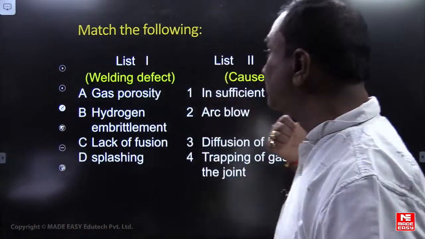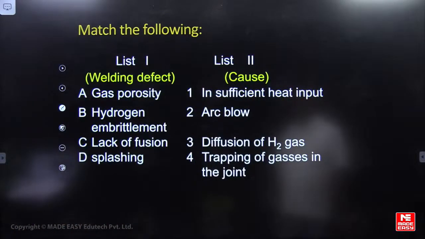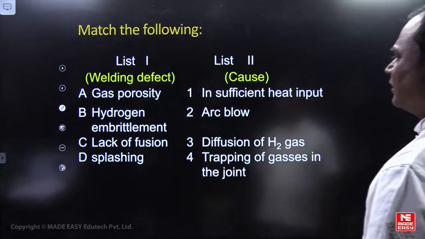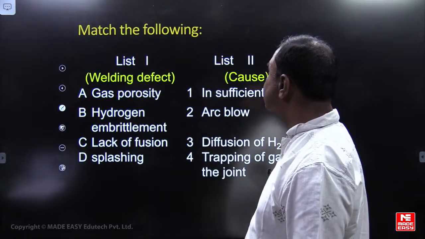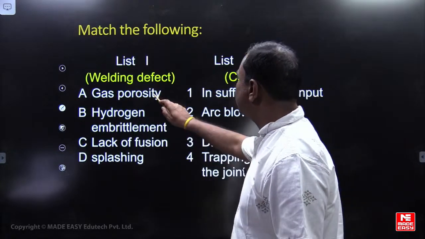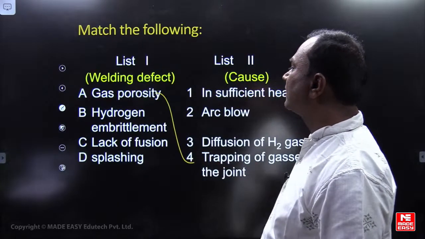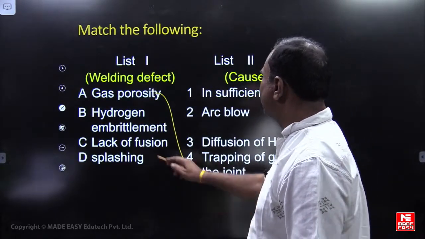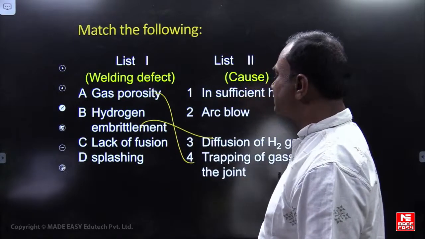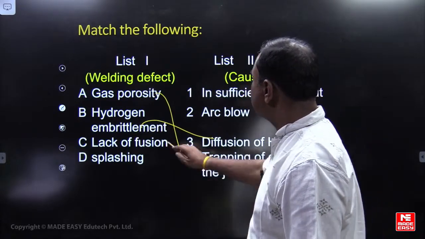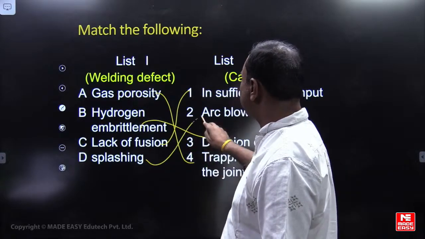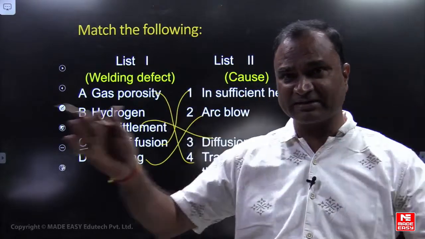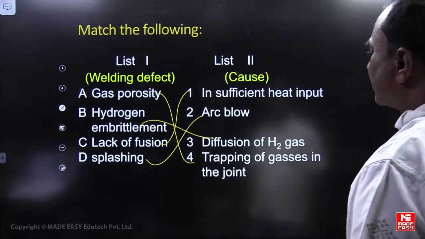Regarding defects, welding defects are considered: gas porosity, hydrogen embrittlement, lack of fusion, splashing. Gas porosity is coming because of what? Trapping of the gases in the joint. Hydrogen embrittlement is diffusion of hydrogen gas. Lack of fusion is insufficient heat input. Splashing is coming due to arc blow also. Liquid metal is getting splashed. Arc blow can be formed.